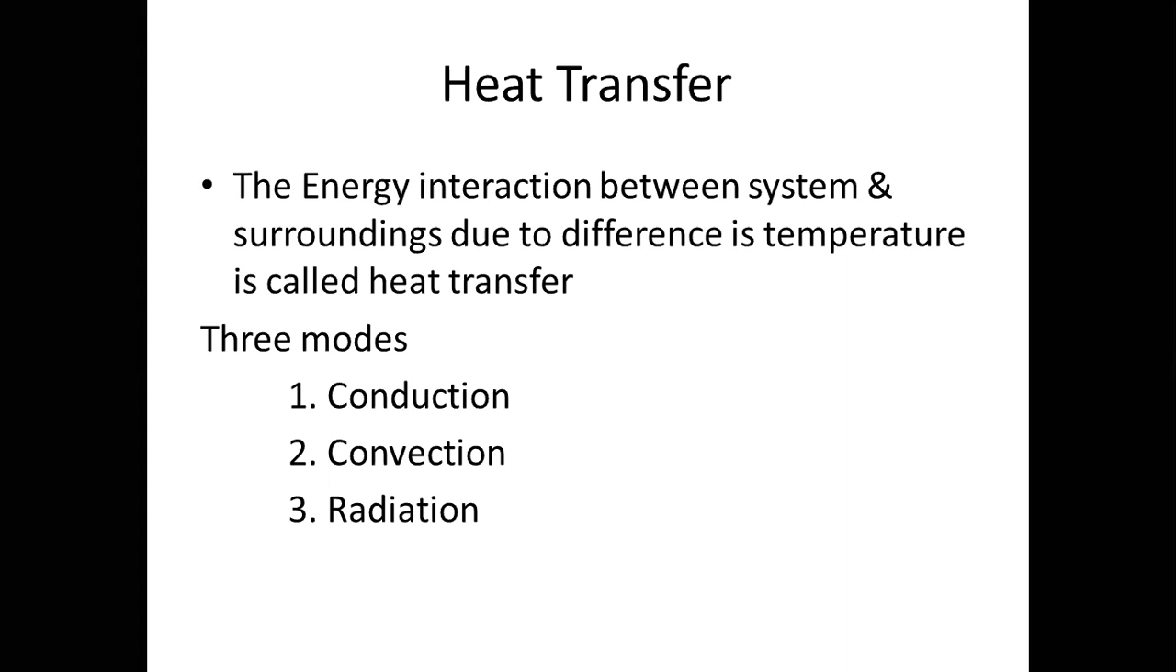Next concept is heat transfer. The energy interaction between system and surroundings due to temperature difference is called heat transfer. Only when there is a difference between the temperature of the surroundings and the system will heat transfer take place. For example, if you join a hot body and a cold body, because of the temperature difference, the heat will transfer from the hot body to the cold body until it attains equilibrium state. That means until it attains the same temperature level.